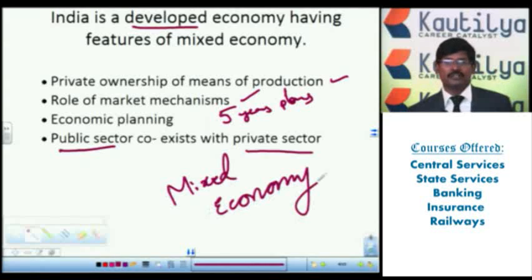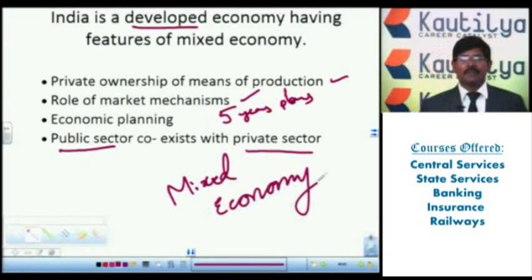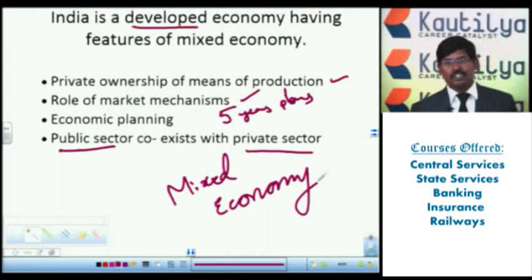In mixed economic conditions, the private sector and public sector go side by side. When both go side by side, competition rises among them, and in the public sector too, accountability automatically increases. So these are the features of a developed economy.